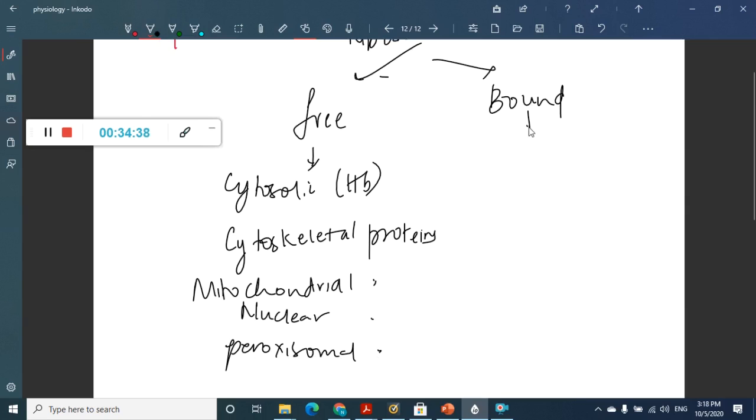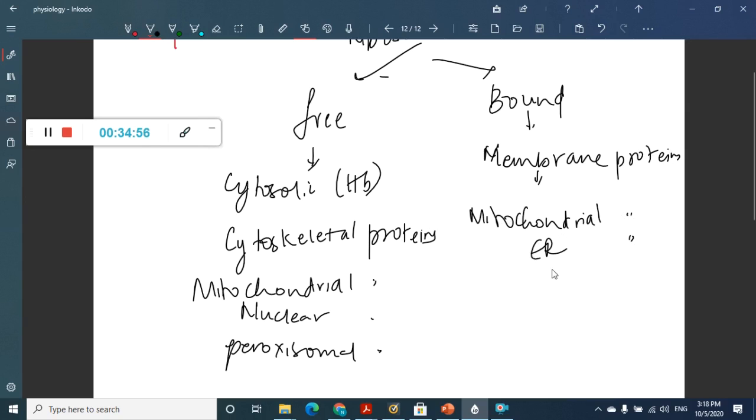Then bound ribosomes will produce all the membrane proteins, which include endoplasmic reticulum membrane proteins, Golgi apparatus membrane proteins, and also plasma membrane proteins.